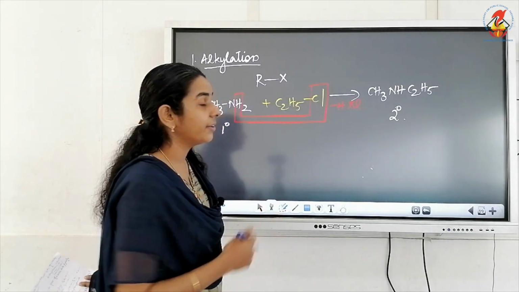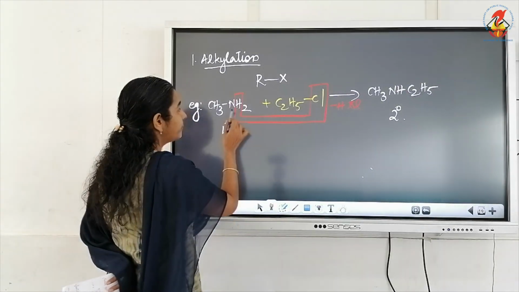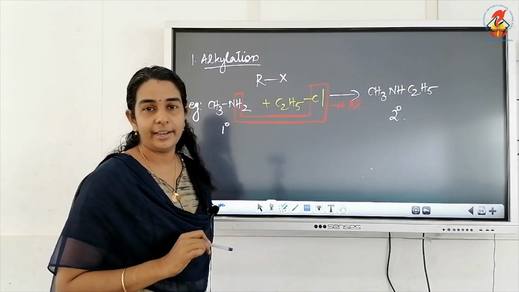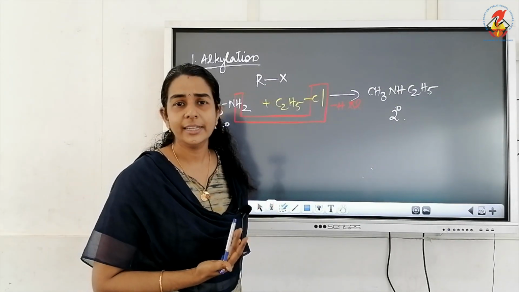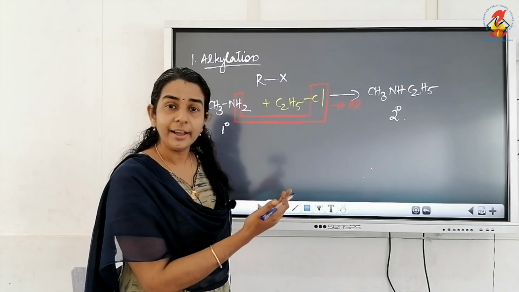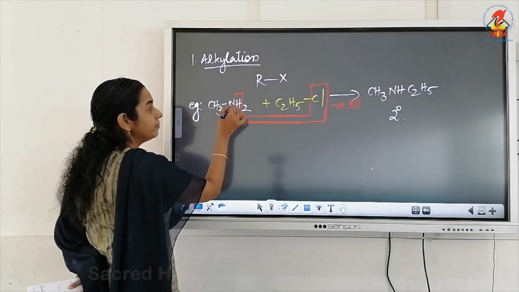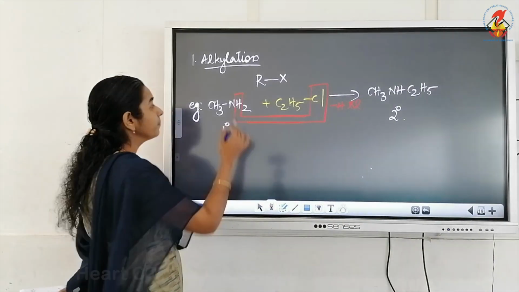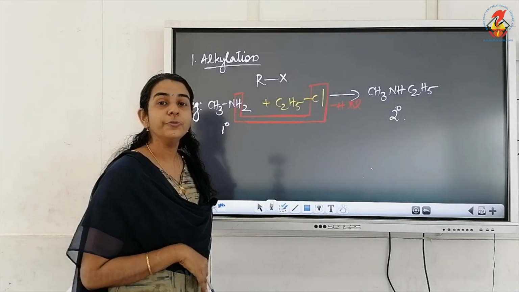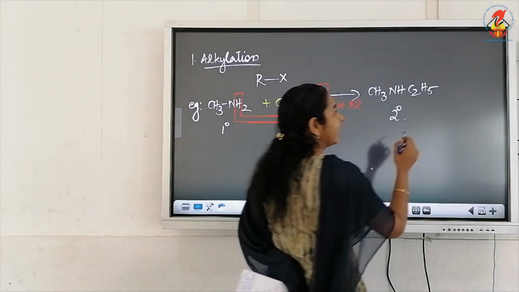How are we getting the secondary amine? By replacing one hydrogen atom of the primary amine with the alkyl group of the alkyl halide. So it can be considered like a nucleophilic substitution reaction. The hydrogen atom of the amine will be substituted by the alkyl group of RX. So primary will become, after substitution, secondary.